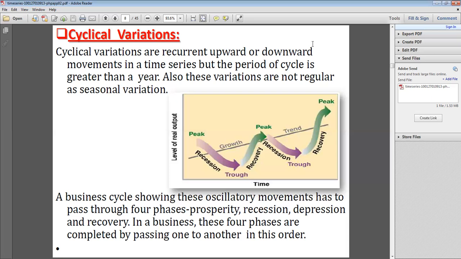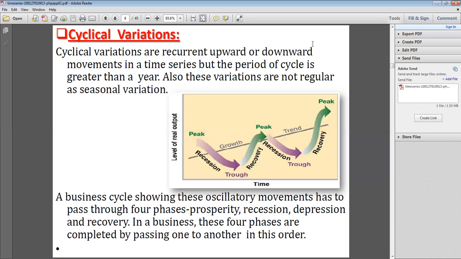Okay, so due to different reasons, maybe the sales are decreasing. Then again it will come to recession. Then again it goes to depression. Then what are the drawbacks in the sales? They have to rectify them, and again you will come to recovery.